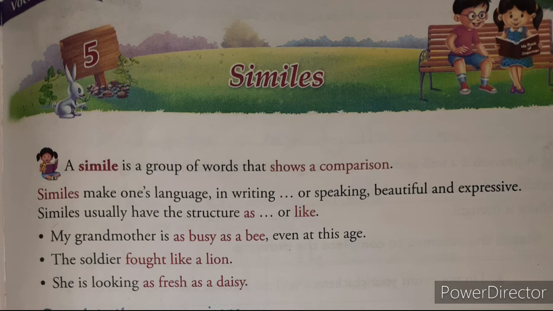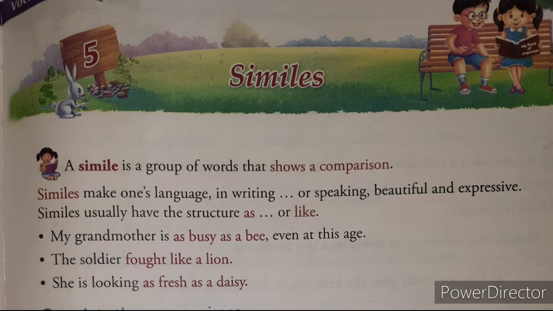Next, the third example, she is looking as fresh as a daisy. Now, daisy means what? A small plant that has flowers. Now, as fresh as a daisy, this is called a simile. The girl, she is looking as fresh as a daisy, means here the girl is compared with the daisy. A daisy looks fresh, in that way that girl also looks fresh. And in this, the word as is used. As shows the comparison. In short, a simile is a group of words that shows a comparison.